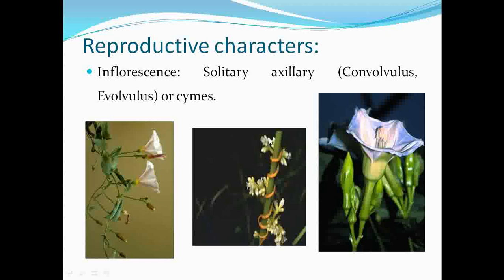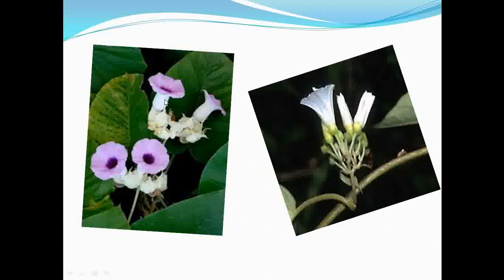See here, this is one of the members which shows the presence of cymose type of inflorescence, where the young flowers are present. If you observe the flowers of this family, they show the presence of infundibulum type of corolla, or you can say that they are funnel shaped.